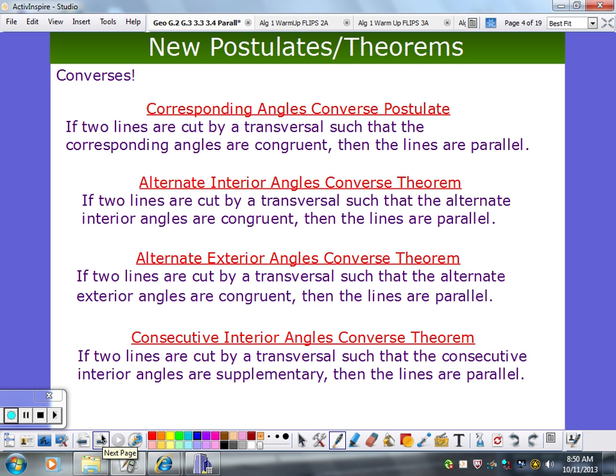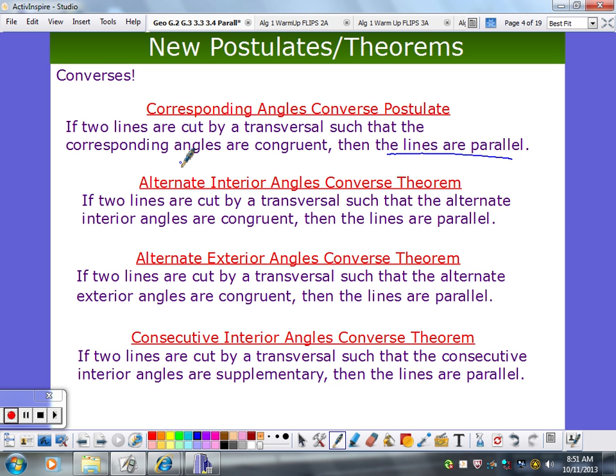So here they are now, the converses. We had a corresponding angle postulate. This is the corresponding angle converse postulate. If two lines are cut by a transversal such that the angles are congruent, then the lines are parallel. If you think about what we had before, we started with our hypothesis being that the lines are parallel, and the conclusion was then the angles are congruent. We are taking a converse. So our old conclusion is now our hypothesis, and our old hypothesis is now our conclusion.